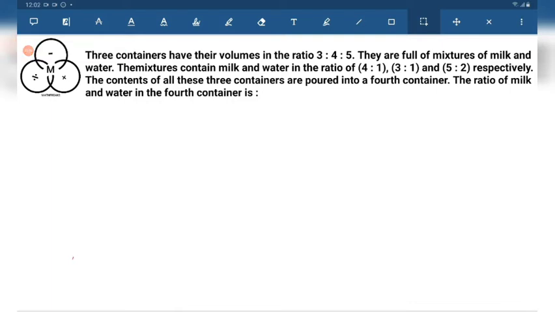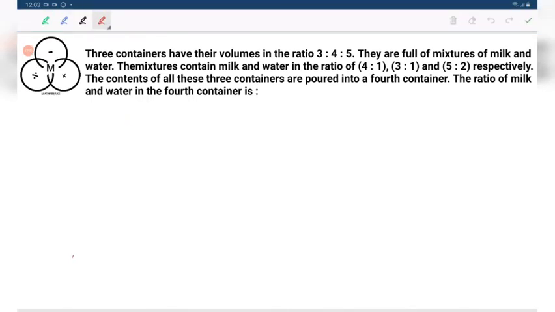Consider 3 containers C1, C2, C3. They have volumes in the ratio 4:1, 3:1, 5:2. So that would be difficult for us to compute. Suppose the first is 3V, the second is 4 times V, and the third is 5 times V.